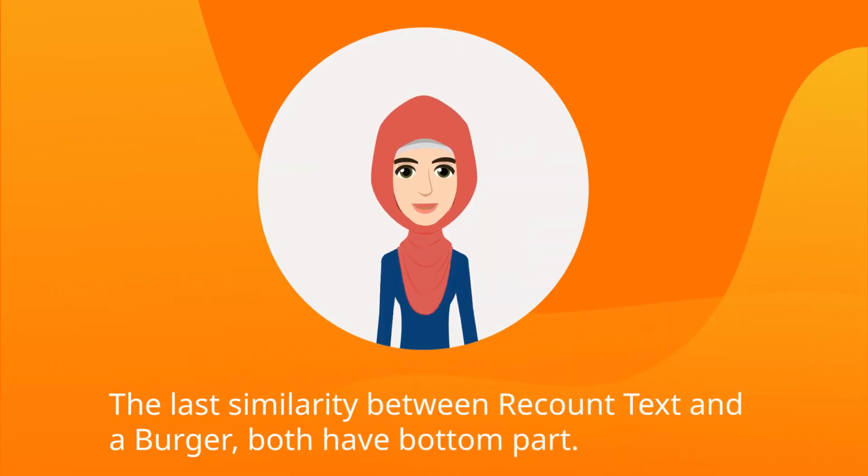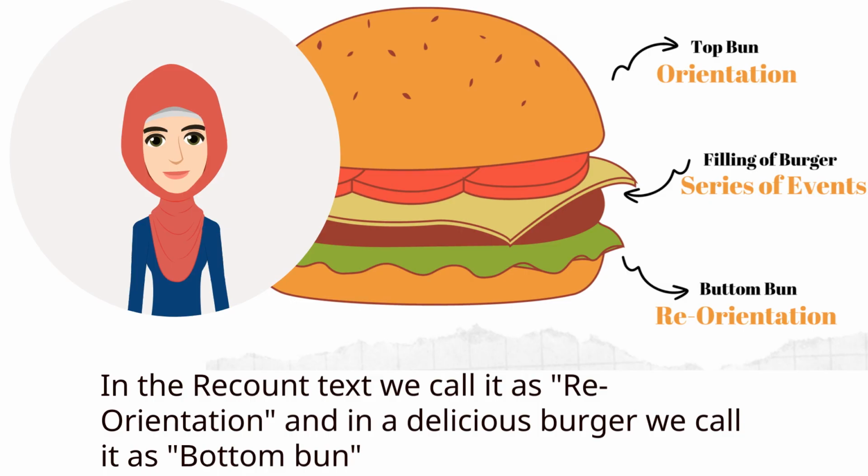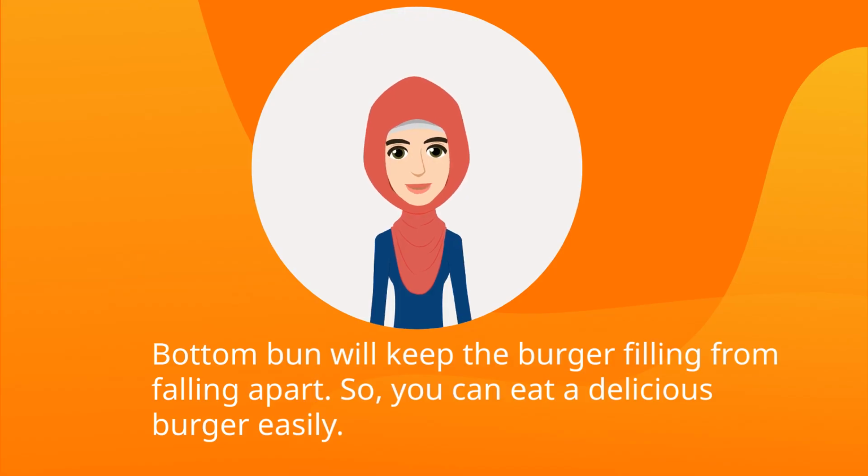The last similarity between recount text and a burger, both have a bottom part. In recount text we call it reorientation, and in a delicious burger we call it bottom bun. Bottom bun keeps the burger filling from falling apart. So, you can eat a delicious burger easily.